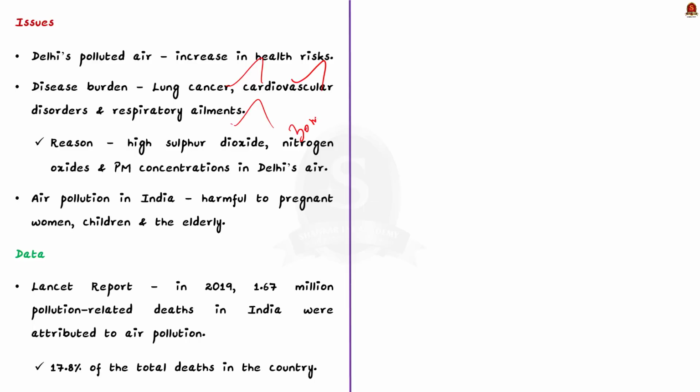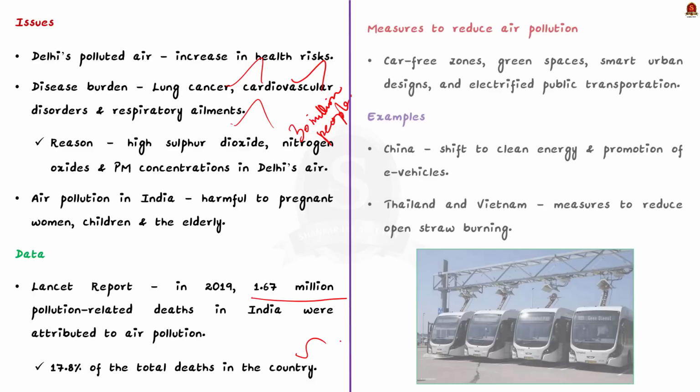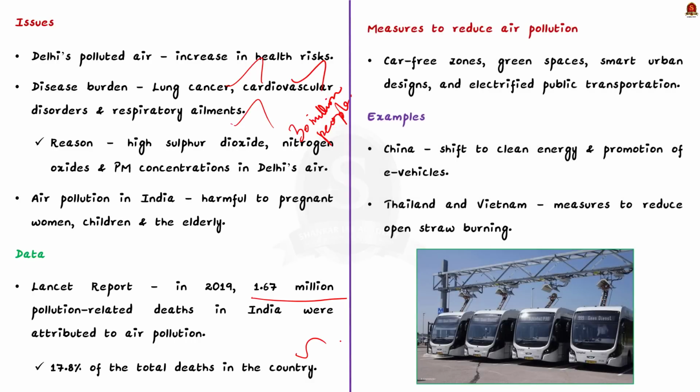Air pollution is harmful particularly to the less immune individuals like pregnant women, children, and the elderly. As per a Lancet report in India, 1.67 million pollution-related deaths were attributed to air pollution in 2019. This accounts for nearly 17.8% of the total deaths in the country. From these data, we can observe that air pollution is one of the major problems in India and it has to be addressed at a rapid pace.